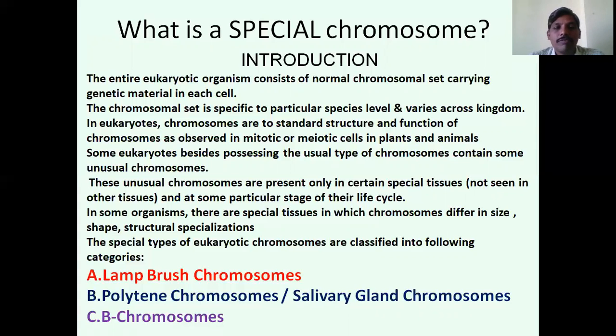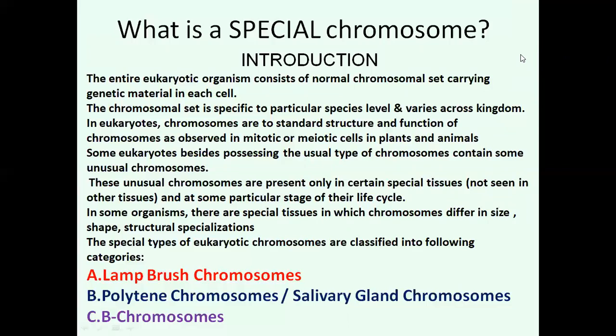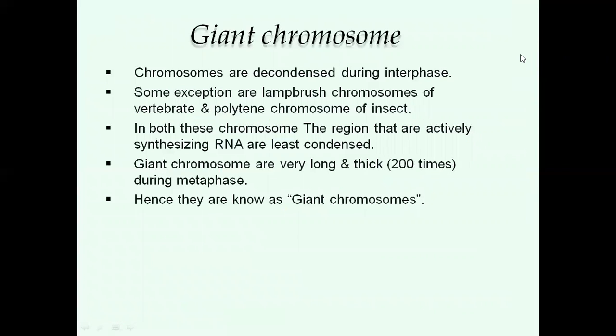So the special types of eukaryotic chromosomes are classified into the following types. One is lampbrush chromosomes, another is polytene chromosomes, and the third is B chromosomes. First of all, we go to the lampbrush chromosomes and polytene chromosomes. Generally, these two chromosomes are called giant chromosomes.